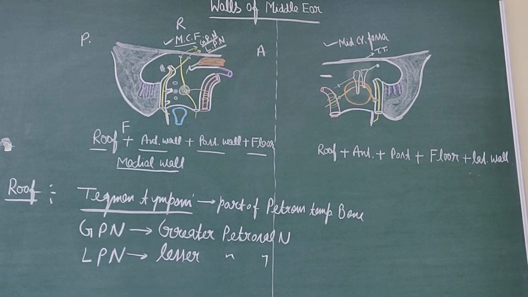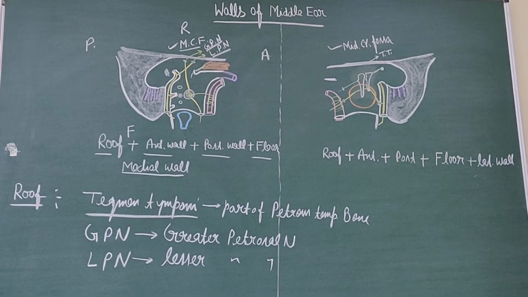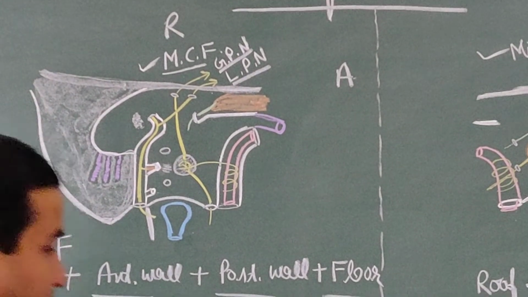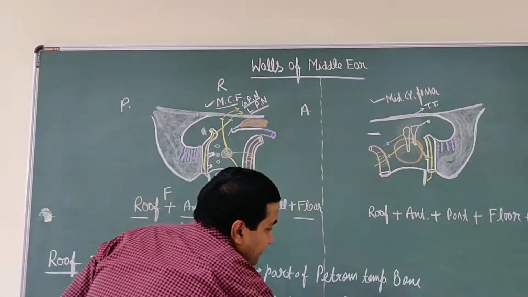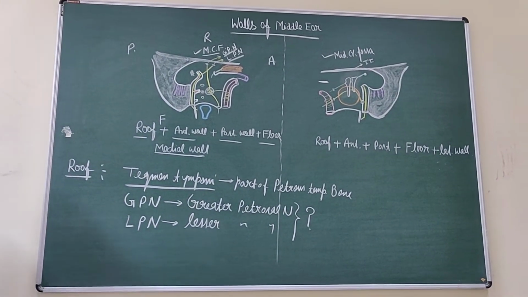These two nerves pierce the roof of the middle ear cavity and enter into the middle cranial fossa. Now the question is, what is the importance of these two nerves, the greater petrosal and the lesser petrosal nerve?